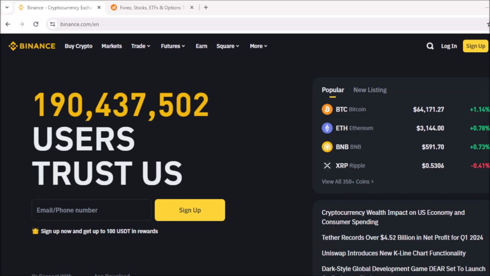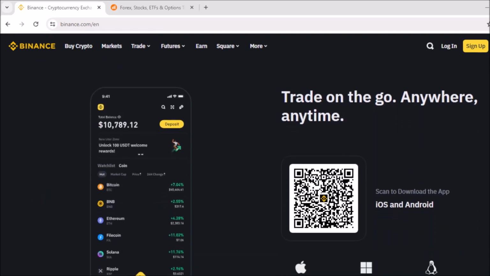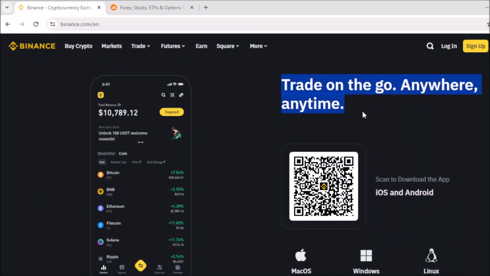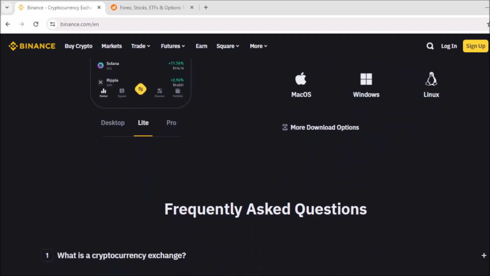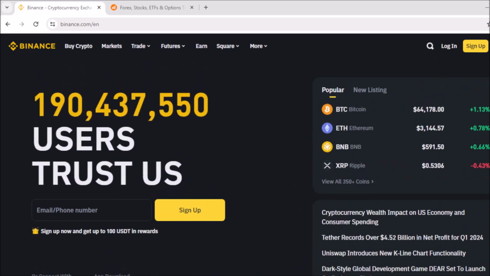Binance is one of the largest cryptocurrency exchanges globally, offering a platform for buying, selling, and trading various cryptocurrencies. Users can perform several activities on Binance, including trading cryptocurrencies. Users can trade a wide range of cryptocurrencies against each other or against fiat currencies like USD, Euro, or other